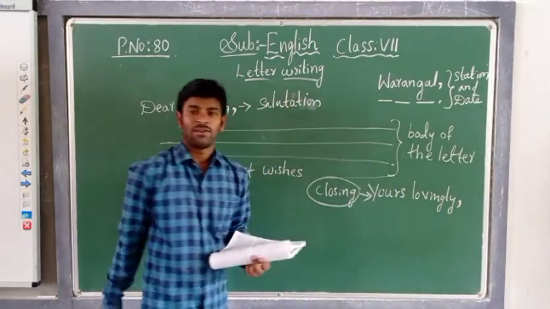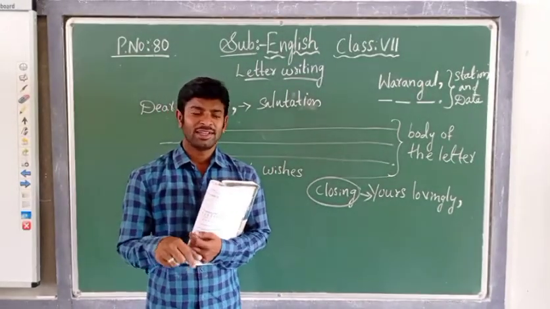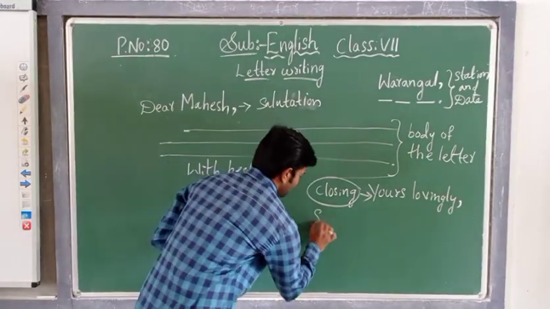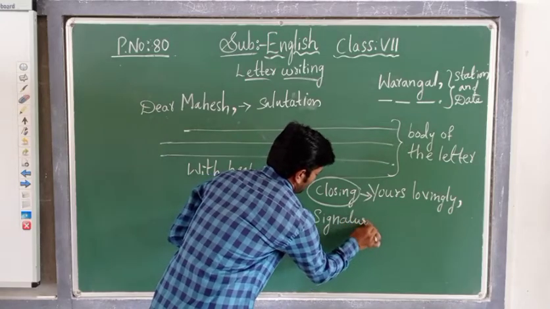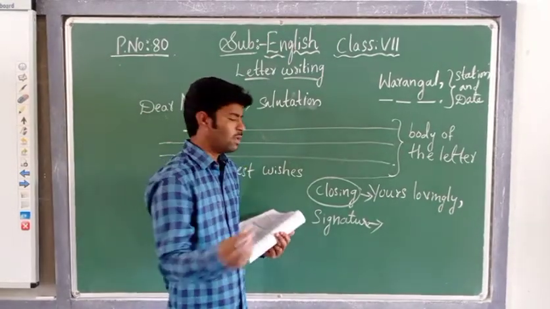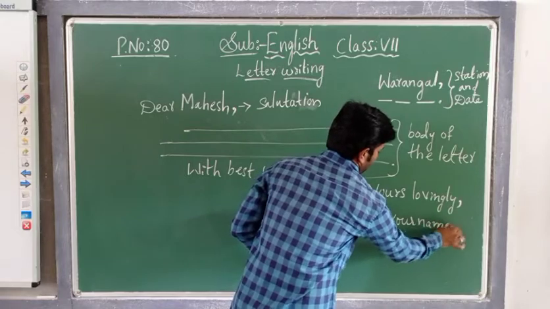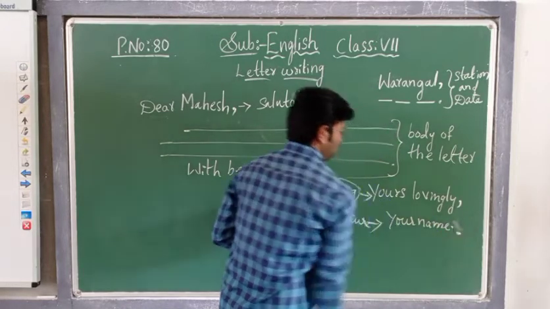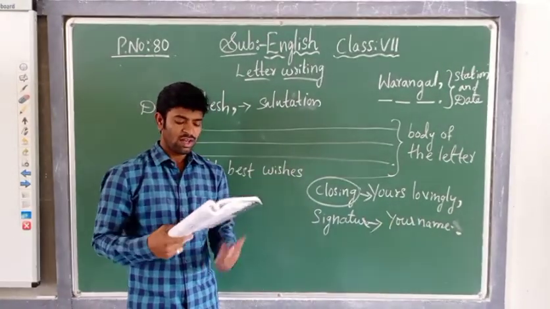Yours lovingly. Who is writing the letter here, children? You are writing, no? You should mention your sign or signature. That means if you are Rahul or Rohit or whatever it may be, your name. You should write your name. Understood, children? After writing the name, keep the full stop. Now the signature we have done, children.